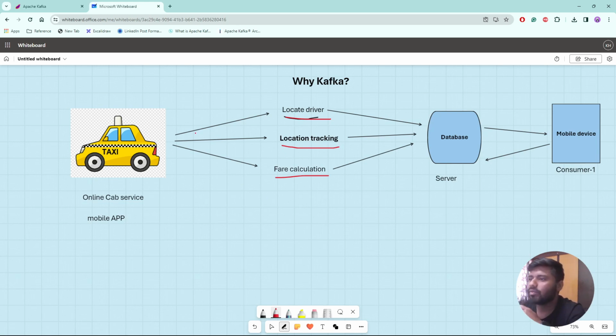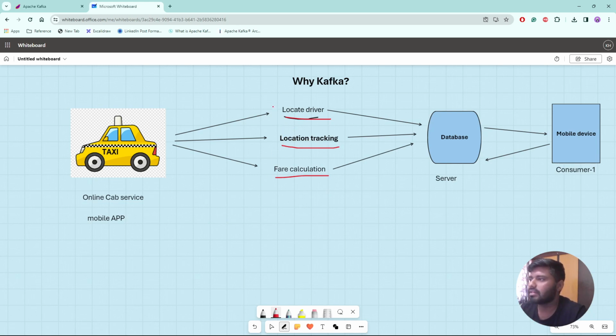So let's say we wanted to develop this kind of a service. Then what could be our approach with the current mindset? With the current mindset, we don't know about Kafka and all. So what could be the approach that we can follow to develop this kind of a setup? Maybe these are the services that we have.